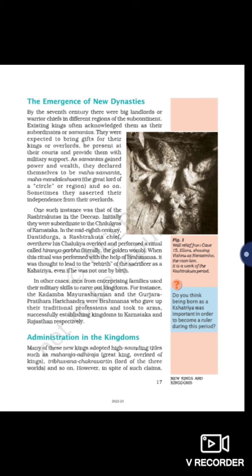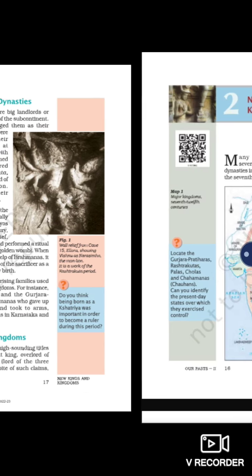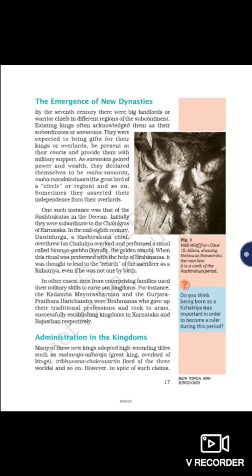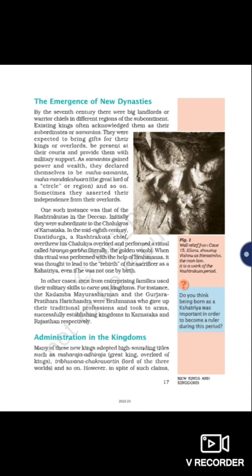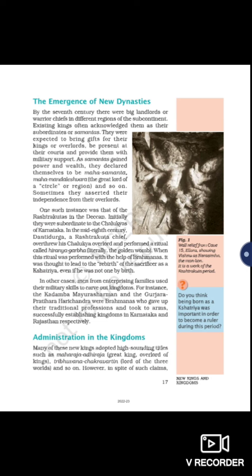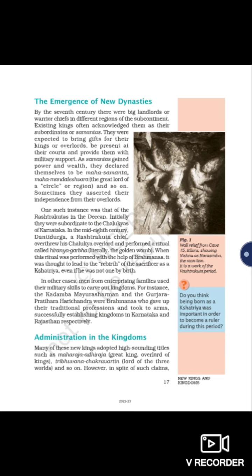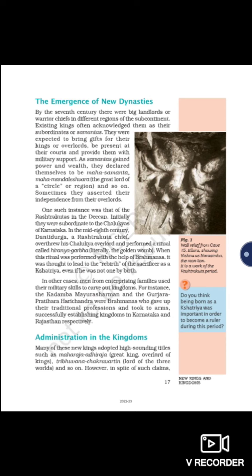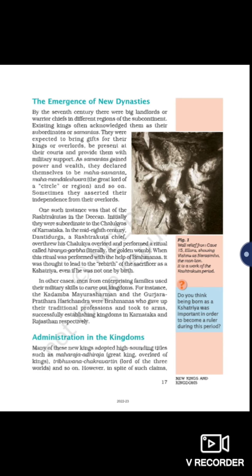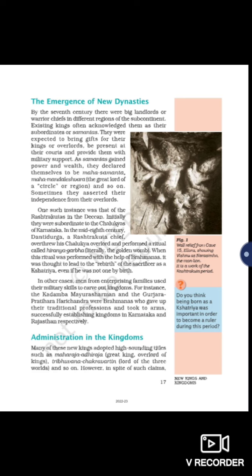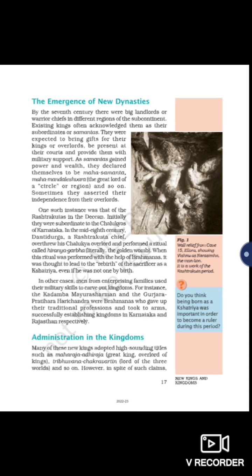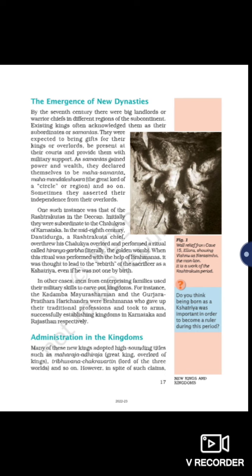What are Mahasamantas and Mahamandaleshwaras? The textbook gives the definition: the great lord of a circle or region. Sometimes they asserted their independence from their overlords. That means the winning king was ruling the defeated king, but sometimes they would fight each other, wanting to acquire the other king's land and gain independence from the overlord.